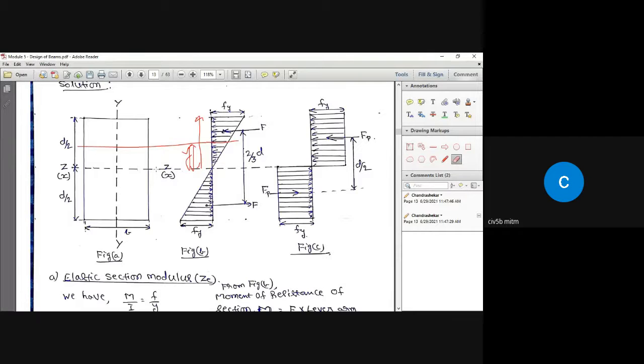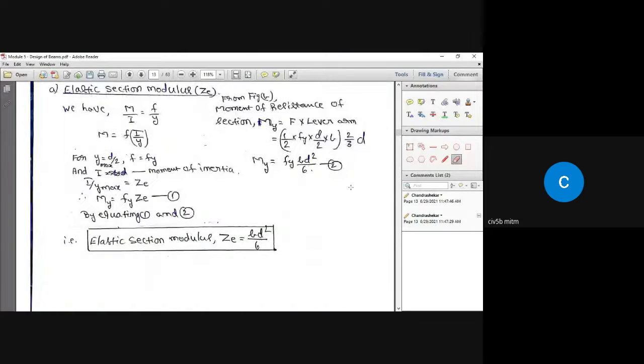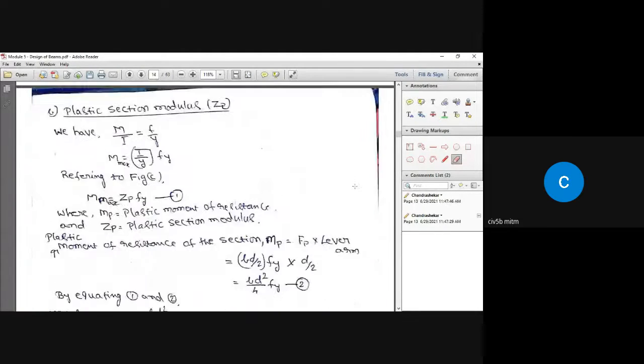Okay, that is represented by Fp. Then the moment of resistance is given by this force multiplied by the lever arm. So there are two forces Fp, equal and opposite, separated by a distance d by 2. So that is the moment of resistance of the section.